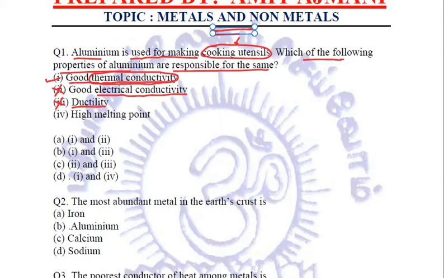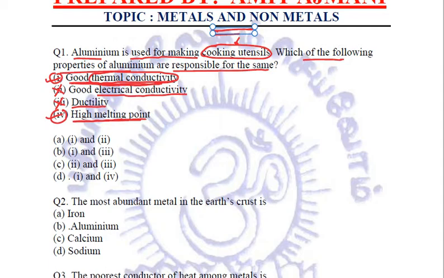Fourth property is high melting point. Yes, this is required. Why? Because if it has low melting point, then that particular metal cannot be used for cooking because we'll be heating. So the properties of good thermal conductivity and high melting point, that is first and fourth, are responsible for the use of aluminium in cooking utensils.